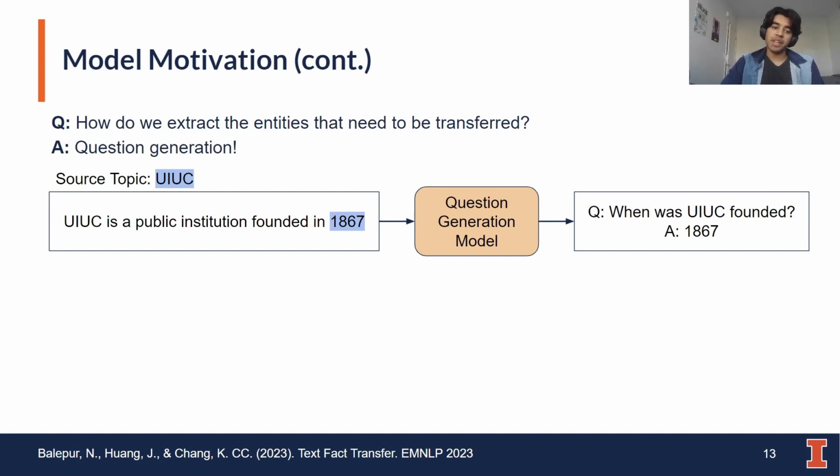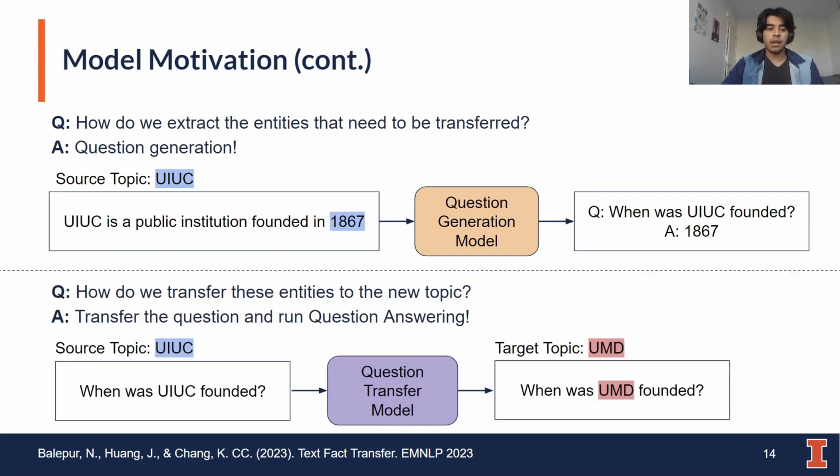So for example, if you have this sentence saying that UIUC was founded in 1867, if you run an end-to-end question generation model, you can jointly generate the question, when was UIUC founded, with its associated answer of 1867, and this can indicate to us that 1867 is an entity that should be transferred. The second question we need to consider is how do we transfer these entities to the new topic?